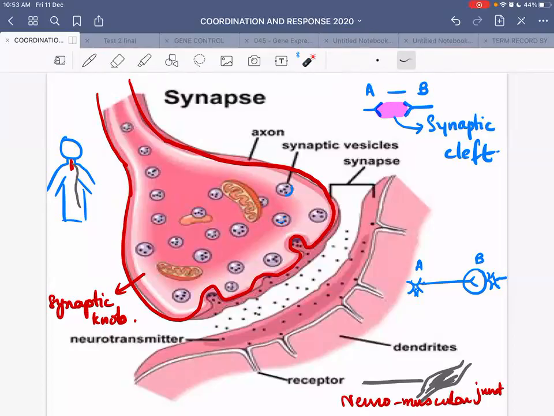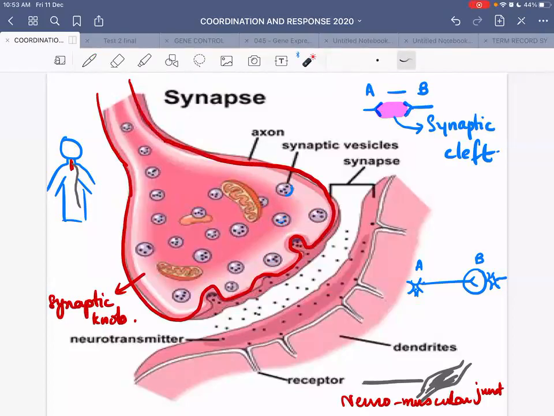Not only this, but we can see many, many tiny such vesicles. These are synaptic vesicles, as you can see in the diagram. And each of these vesicles contains a chemical substance which is known as a neurotransmitter. Why do we need this chemical substance? Because I already told you that two neurons don't physically touch each other.